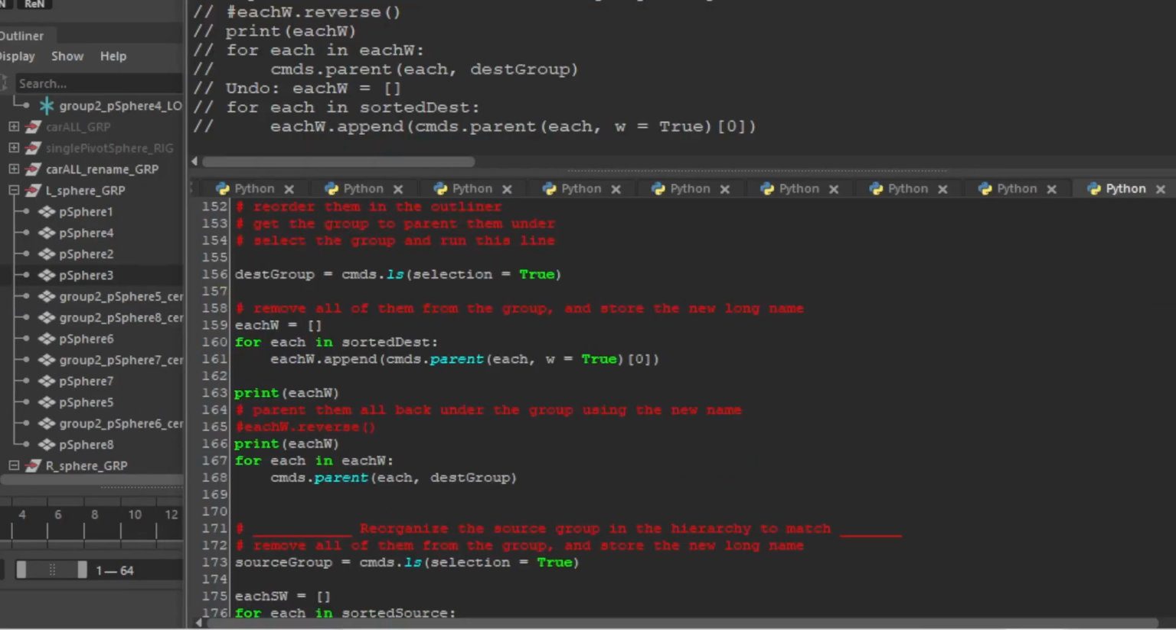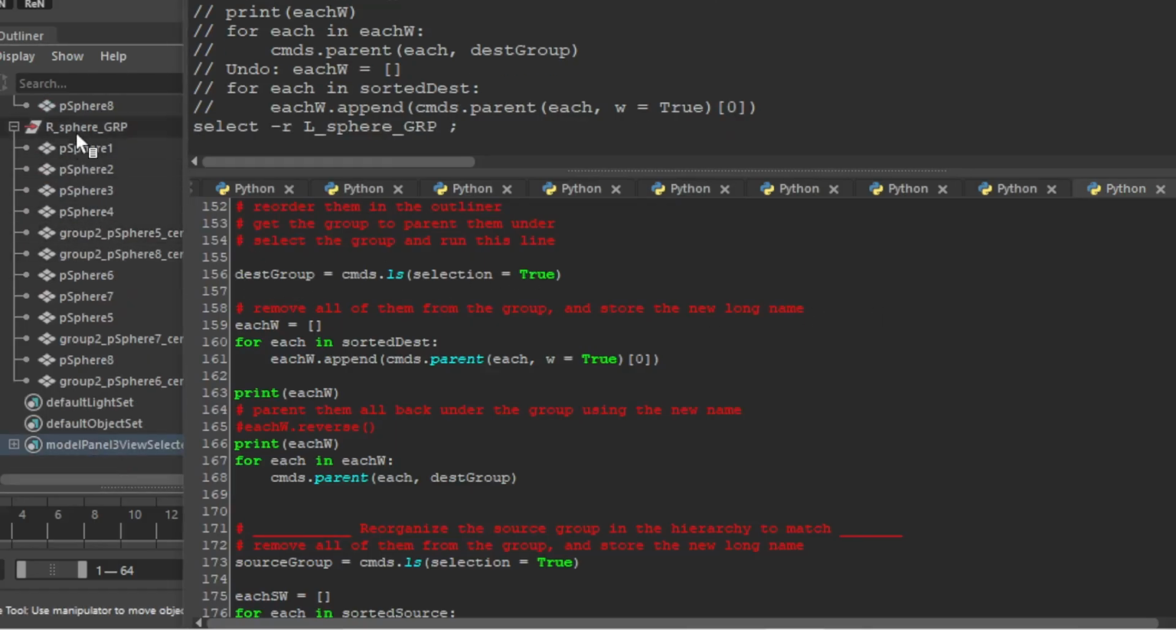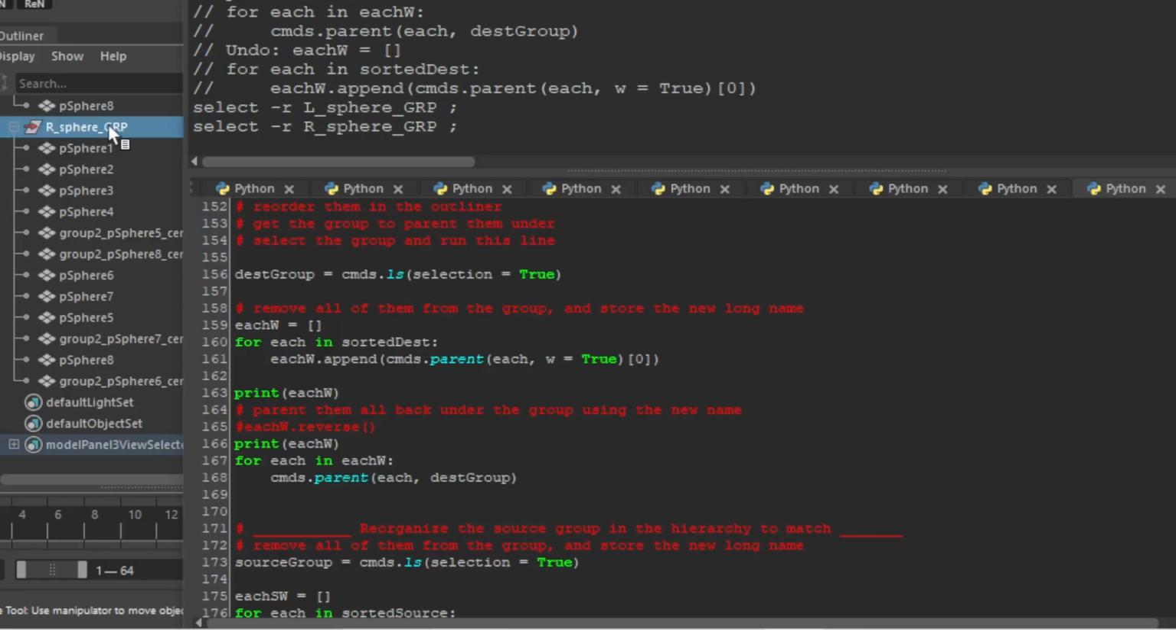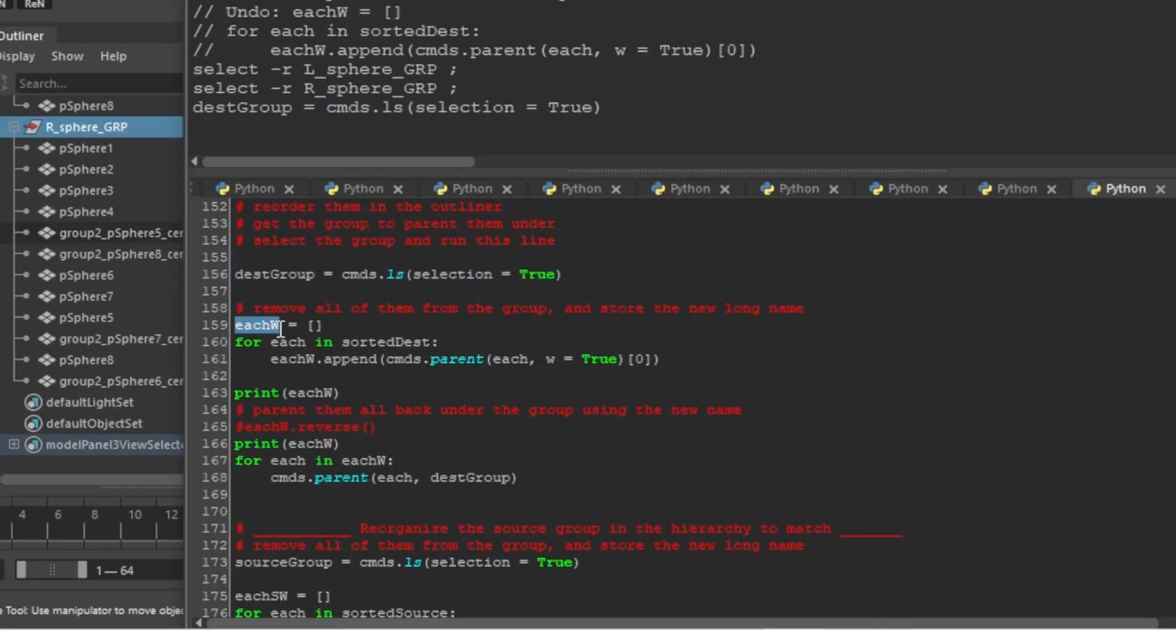So what if we want to reorder all these in the outliner? We ordered them in the list, but they're out of order in the outliner. So the way to fix that, first of all, we'll store our destination group. So again, working from L as source and R as destination, we select the group, and then we run this list command, store the return in our destination group variable. We're going to make an empty list called each W.